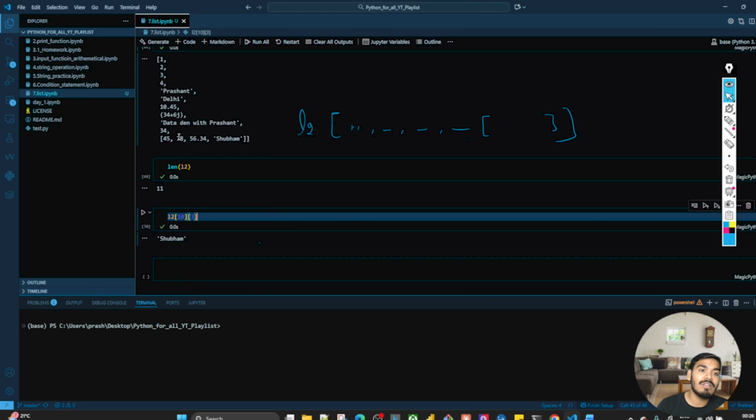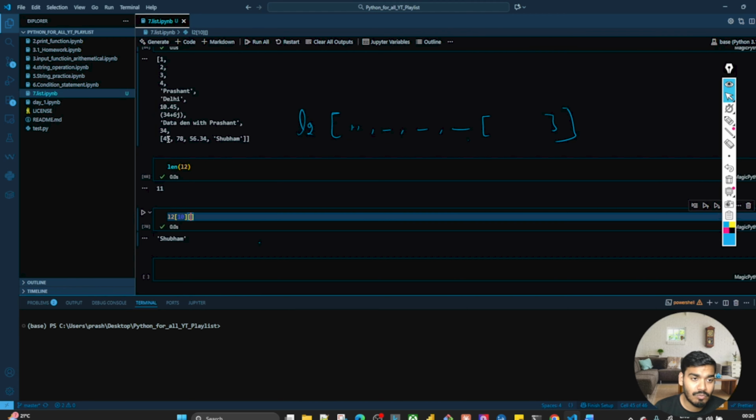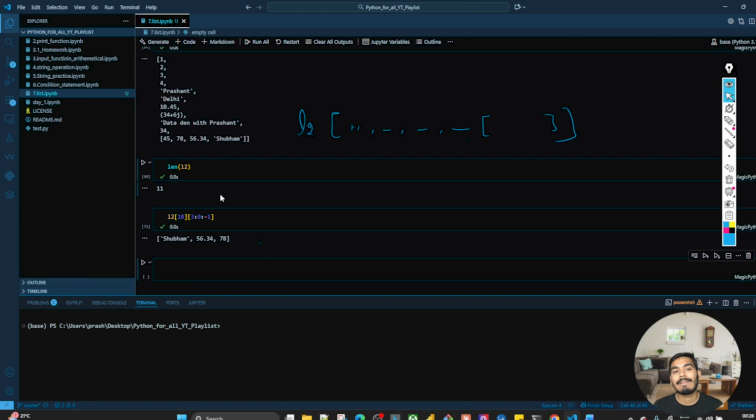Now let's say that I want to reverse this list. L2 of 10 is the address of that list. Inside that, the individual indexes are 0, 1, 2, and 3, right? And -1, -2, -3, -4. So I'll write 3 to 0 and -1. I'm coming from higher to lower and changing direction, because going 3 to 0, I have to change the direction also.